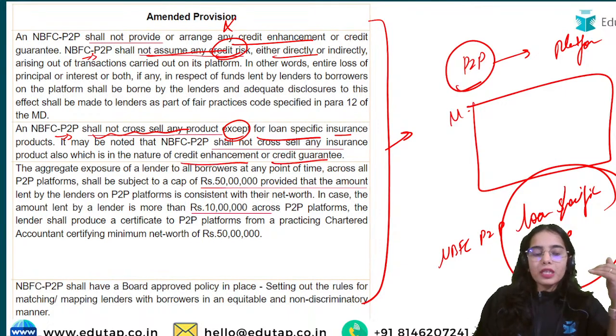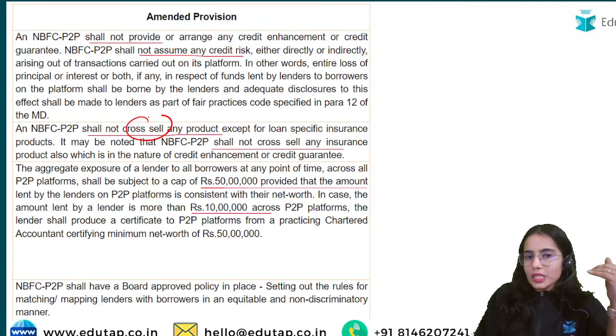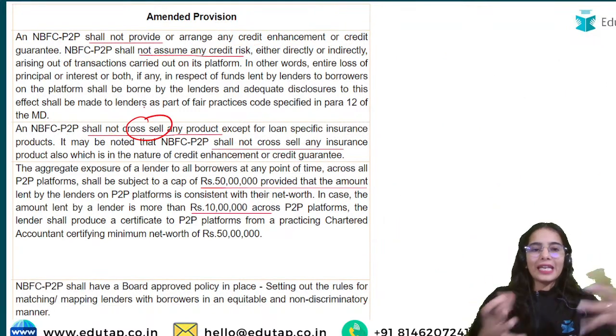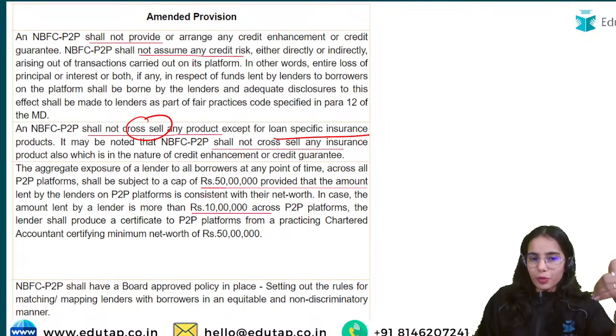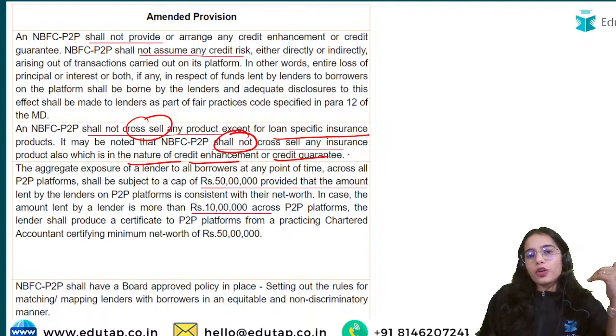So the peer-to-peer NBFCs should not cross-sell or provide any other product except for loan-specific insurance products, but the loan-specific insurance products shall not be in the nature of credit enhancement or credit guarantee.